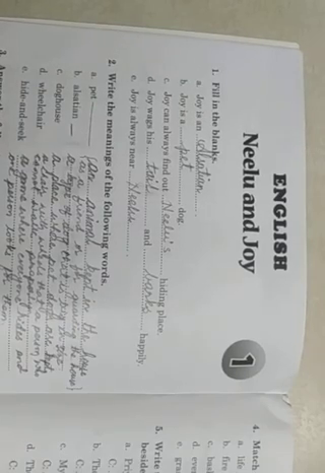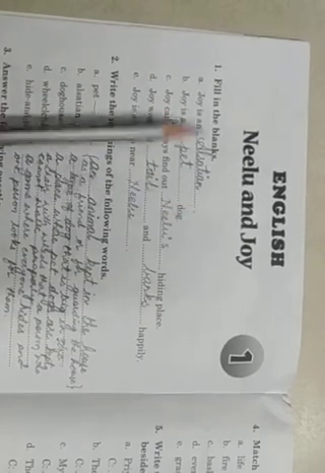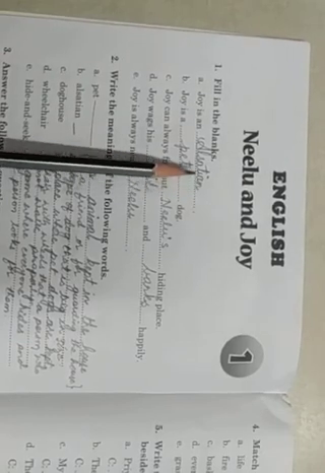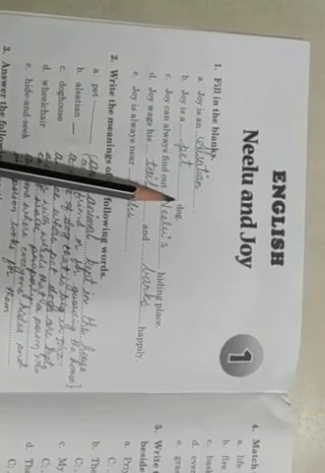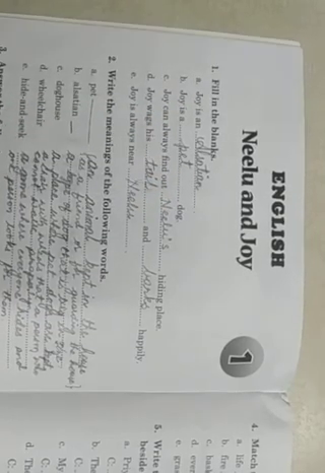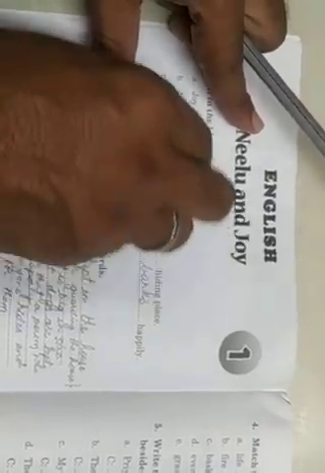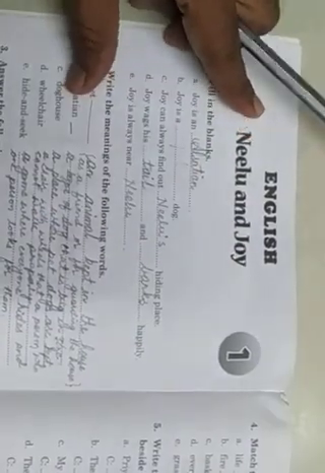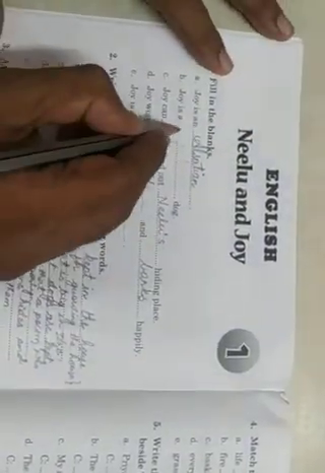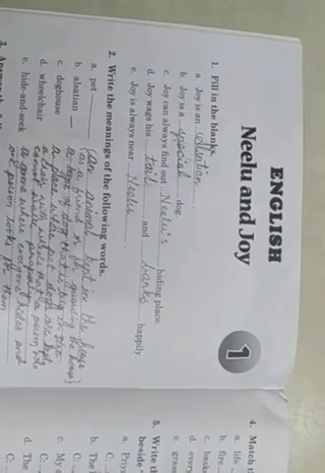Joy is an dash. Joy is an Alsatian. Joy is a dash dog. Sorry, it must be a special dog. Okay? Joy is a special dog.